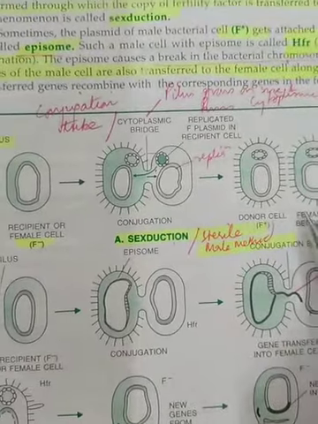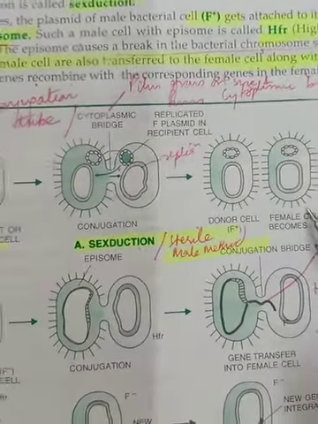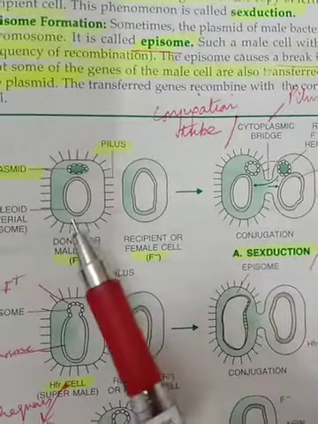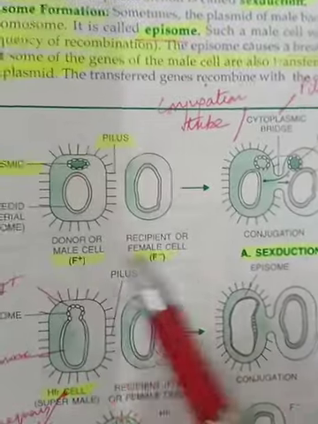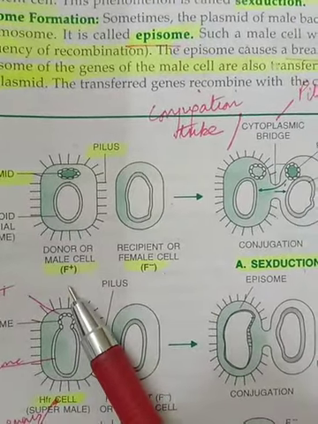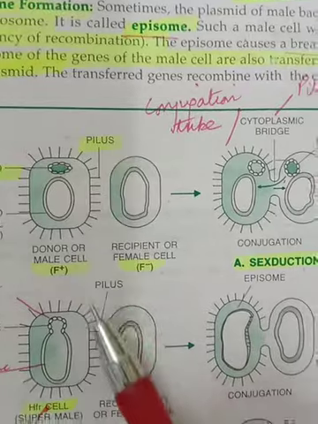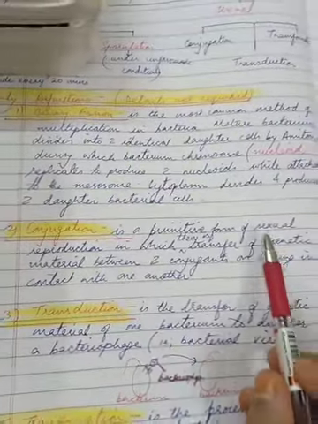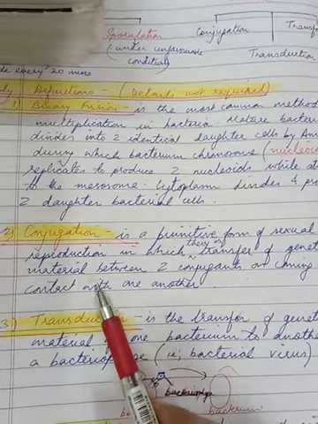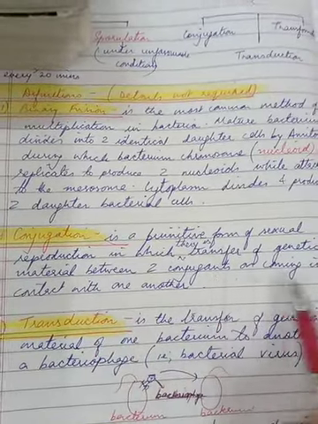This was first observed in Escherichia coli, and bacterial cells are known to be dimorphic, that is, two types of cells. Just now you saw F plus and F minus. What is F plus called? The fertility factor on the plasmid, that we discussed earlier. So what is conjugation? Now let us define it. It's a primitive form of sexual reproduction in which they transfer the genetic material between two conjugates on coming in